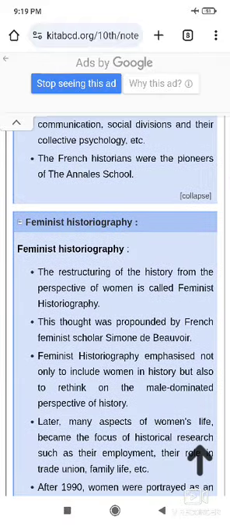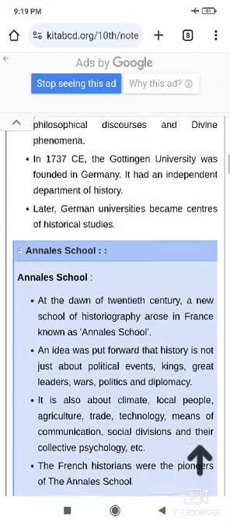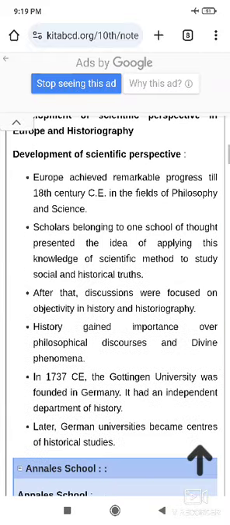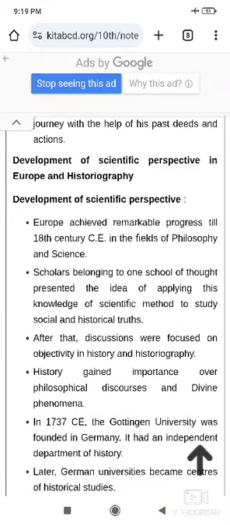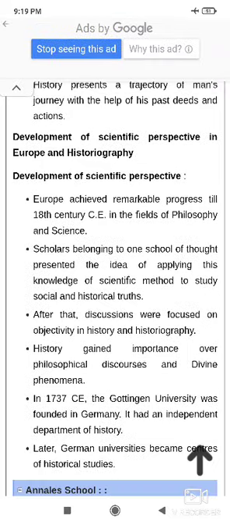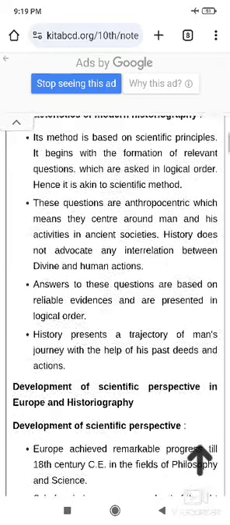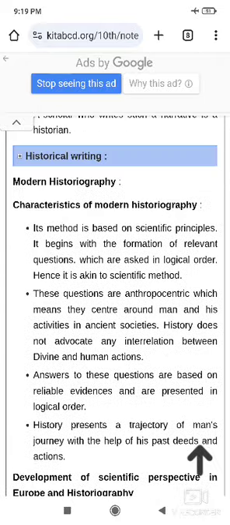Then what is the feminist historiography? What is the Annales school? These are very important questions. As well as there is a development of scientific perspectives in European historiography. ये भी question पूछा जाता है. So you should remember and try to learn these questions and revise it. Don't forget to revise it.